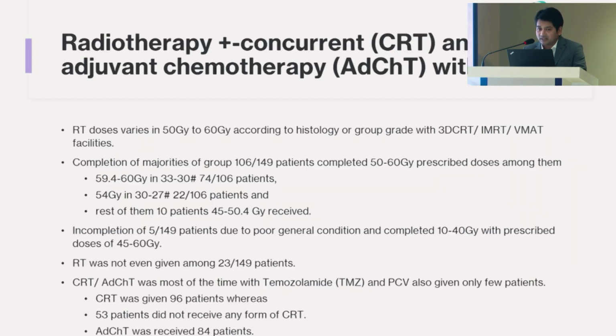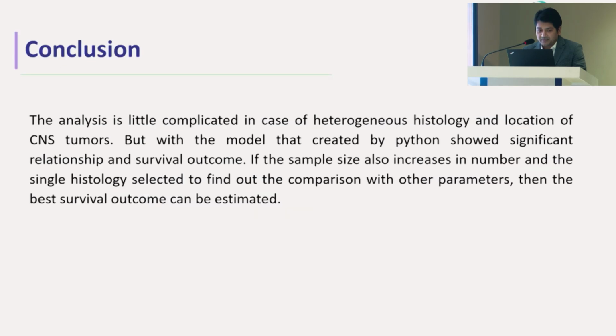We underwent concurrent chemoradiation most of the time, and completed the radiation, with incomplete radiation in only 5 people because of their decreased general health condition. And for adjuvant chemotherapy, temozolomide was used most of the time, in around 96 patients, whereas 53 patients did not receive any form of concurrent chemoradiation.